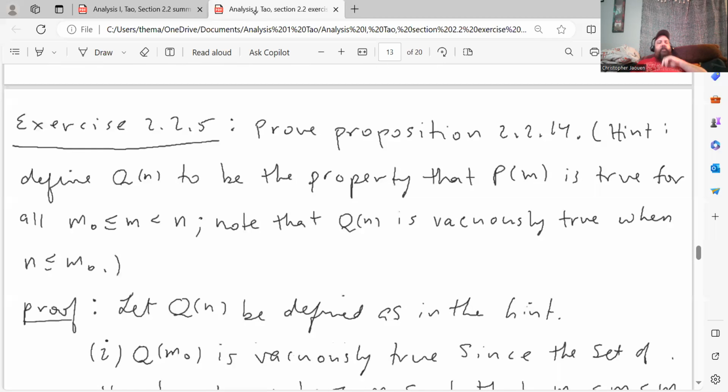Here's exercise 2.2.5, prove proposition 2.2.14. He gives a hint for this one as well. Define Q of n to be the property that P of m is true for all m naught less than or equal to m less than n. Note that Q of n is vacuously true when n is less than or equal to m naught.